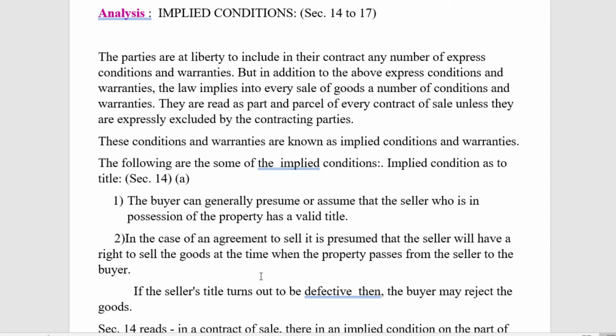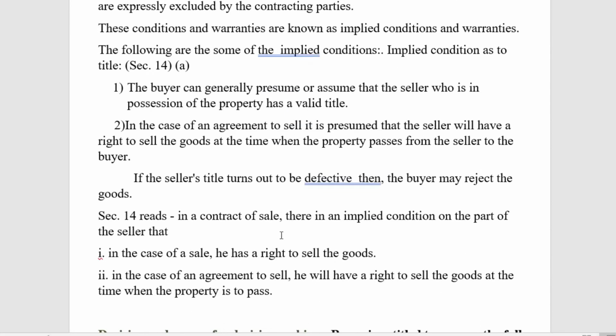So when the property passes from the seller to the buyer, if the seller's title turns out to be defective, that is, suppose the seller's ownership over the property turns out to be defective, that means he only has the possession, then the buyer may reject the goods. That is the option left for the buyer: he can reject the goods.